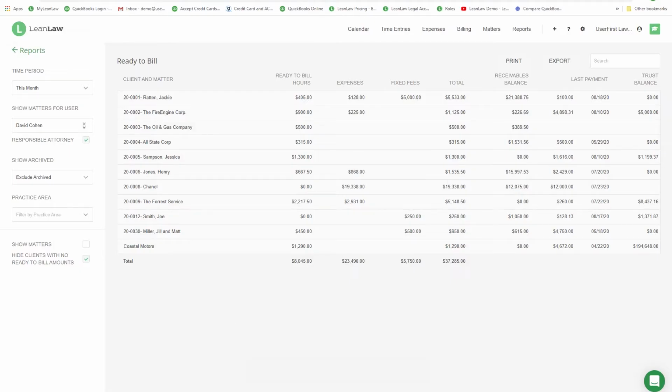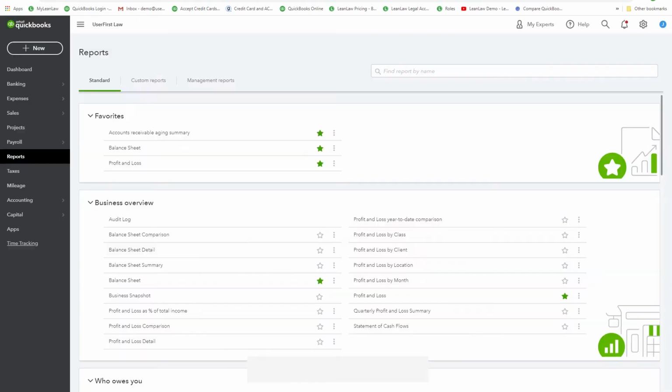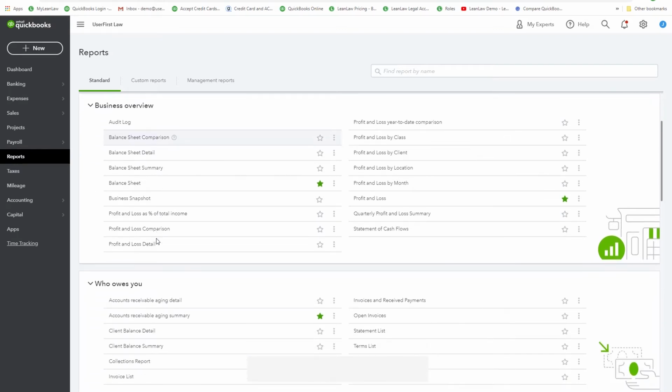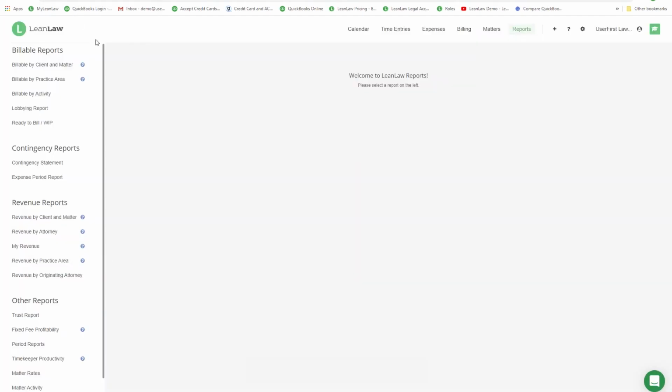Lean Law's goal is to augment the classic financial reports that you would expect to see in QuickBooks. In QuickBooks Online, you'll see your profit and loss, your balance sheet, your statement of cash flows, and other classic business reports. Lean Law doesn't want to replicate that. Rather, Lean Law fills in the gaps of the legal reporting.